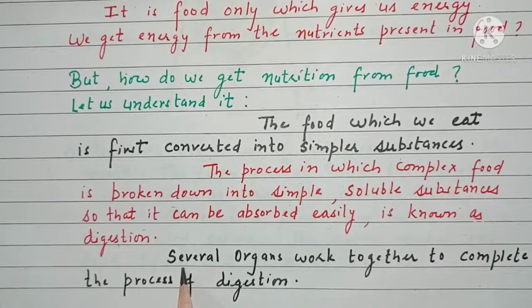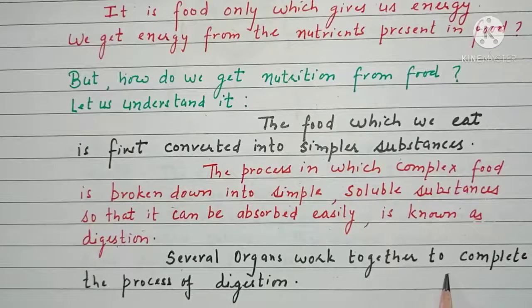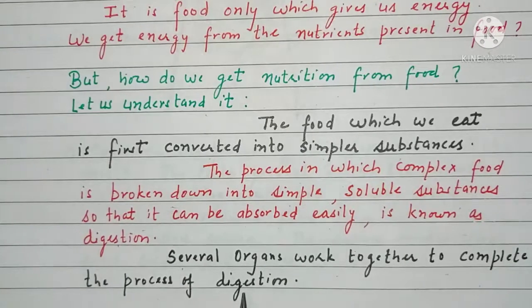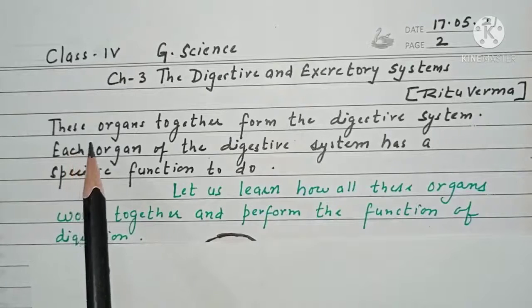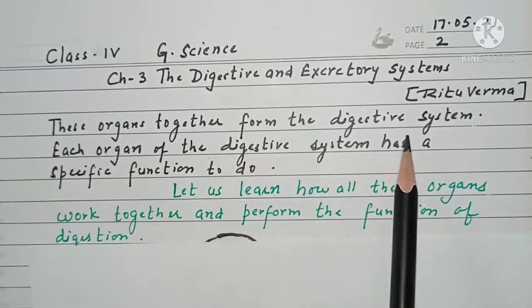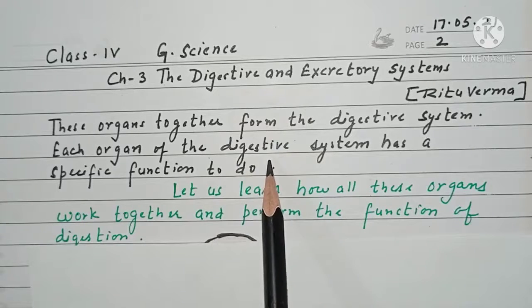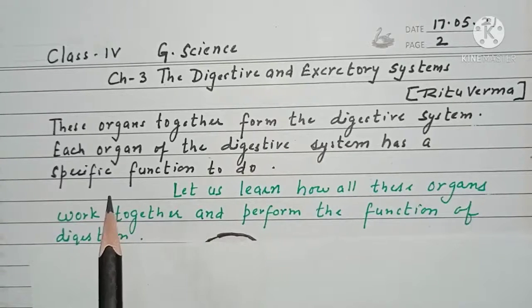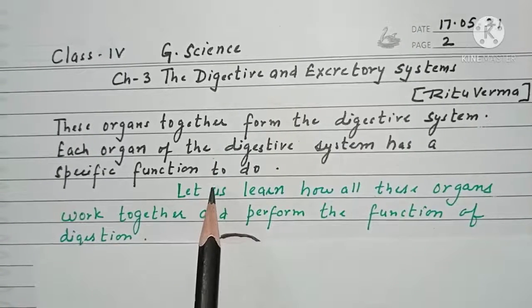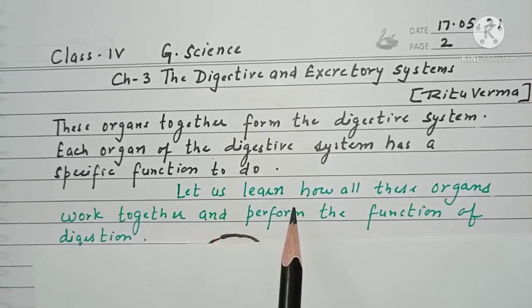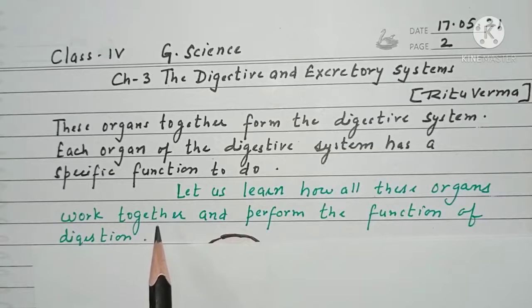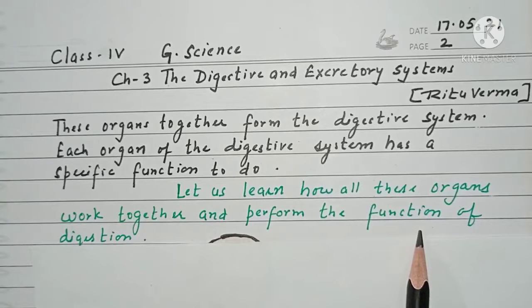Several organs work together to complete the process of digestion. These organs together form the digestive system. Each organ of the digestive system has a specific function to do. Let us learn how all these organs work together and perform the function of digestion.